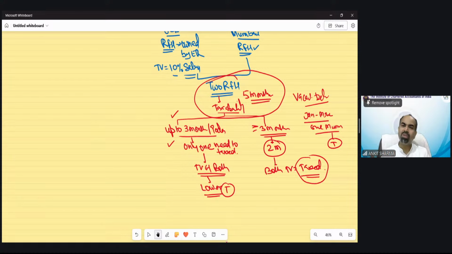Suppose after 2 months he vacates the property. He does not have that property simultaneously for 5 months. Only for 2 months he was having Delhi and Mumbai both houses occupied. Then for 2 months only, what will we do? Only the one with lower value of house is going to be taxed. Let me show an example so you will understand that there is just calculation and there is no new concept, just calculation.